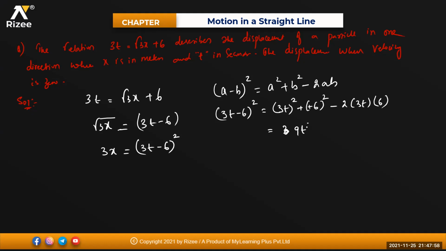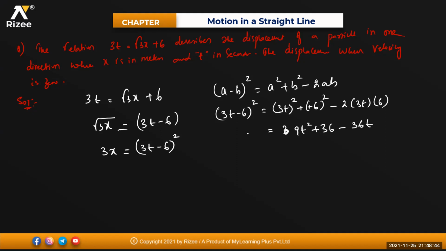3t square means 9 t square, plus 6 sixes are 36, minus 2 into 3t into 6. 2 sixes are 12, 12 threes are 36. So 36t.